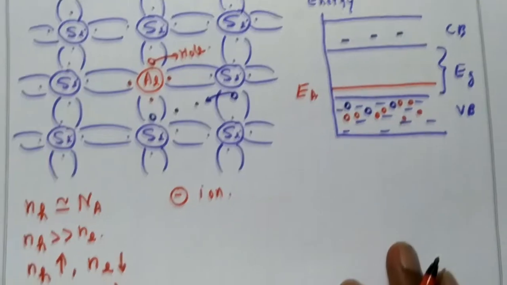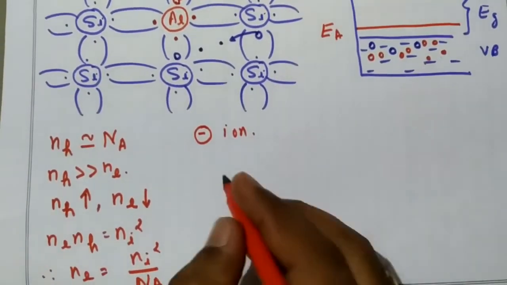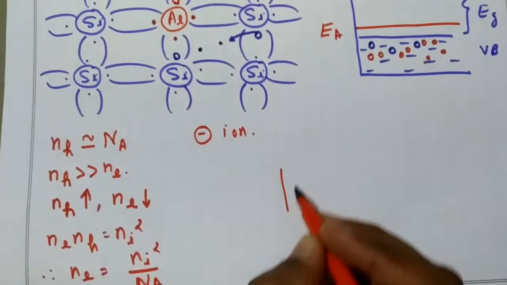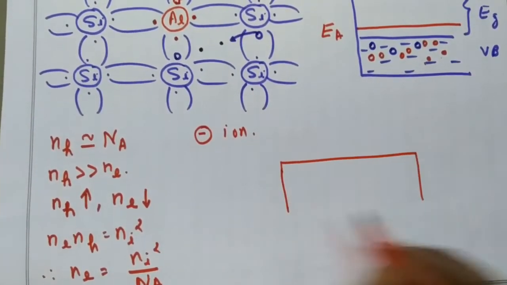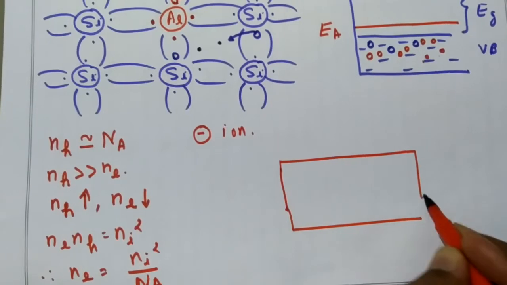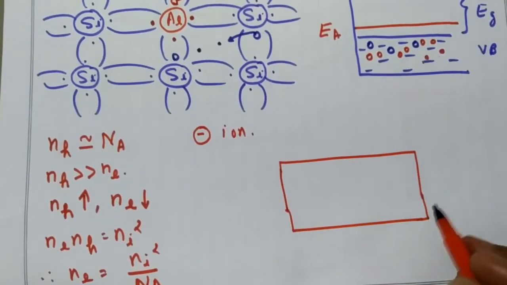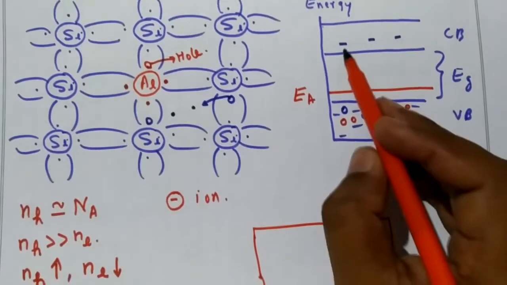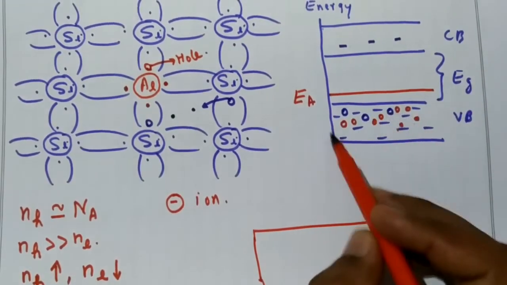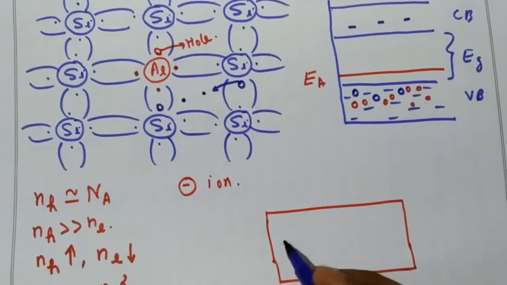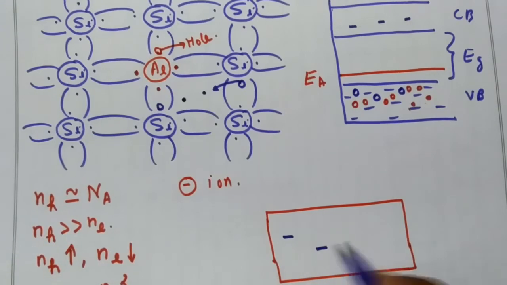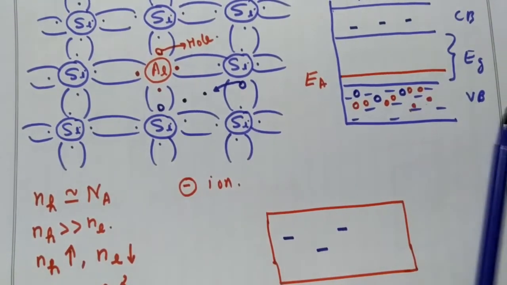Now, if I represent the semiconductor, I'll represent it like this. The charge carriers: what are the charge carriers? Electrons in the conduction band and holes in the valence band.